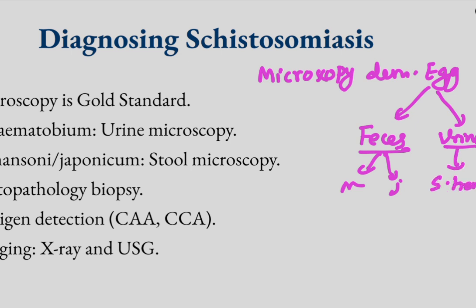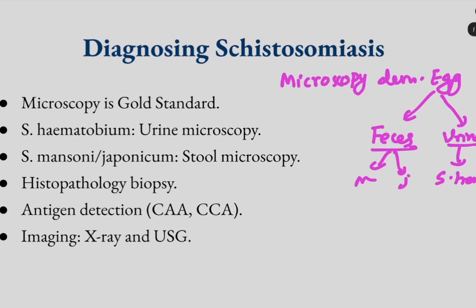So if we suspect a patient with schistosomiasis, we can do microscopy of feces or urine, and that will show characteristic eggs which are elongated and non-operculated, and they have spines: terminal spines for haematobium, lateral spines for Mansoni, and lateral knob for Japonicum.